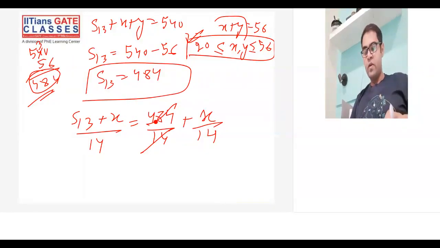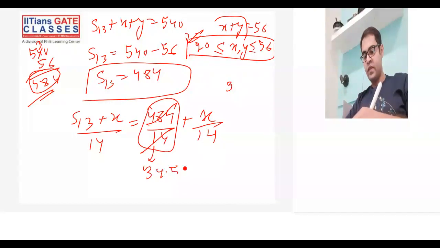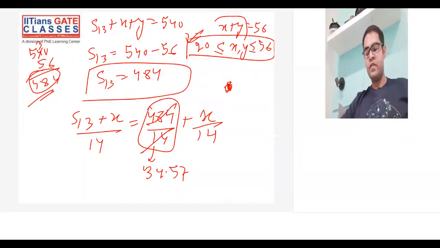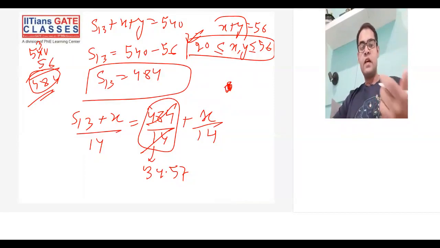Alright, so 484 by 14 is 34.57. So now 484 by 14 is giving me 34.57. Okay, and I'll tell you what is the significance of this. Now we have to put the value of X.